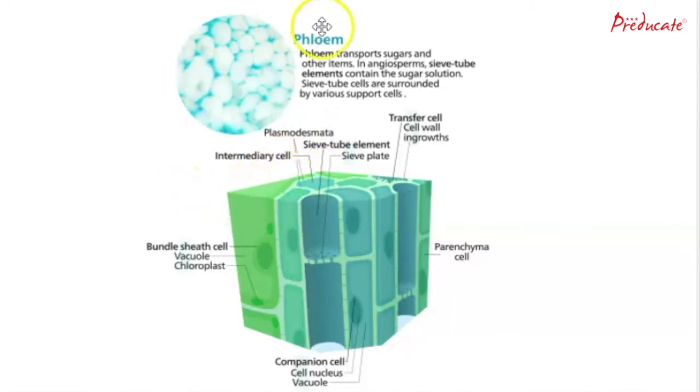So phloem transports sugar and other items in angiosperms, in different types of cells. Sieve tube elements in angiosperms contain the sugar solution. Sieve tube cells are surrounded by various support cells.